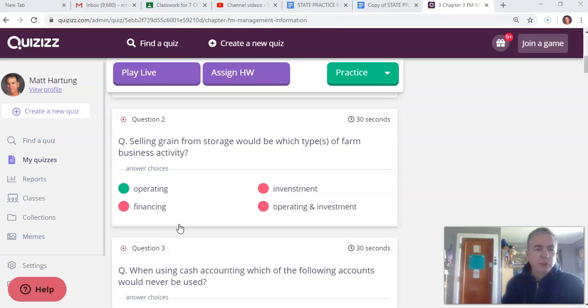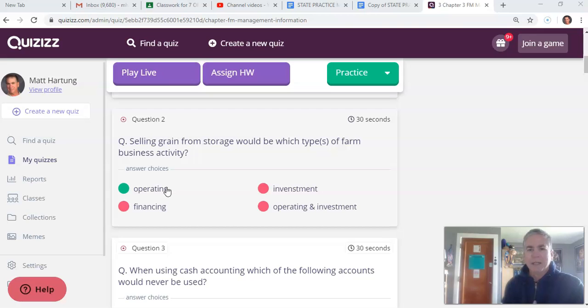Question 2. Selling grain from storage would be which type of farm business activity? All right, so this gets into, I see we have a misspelled word there. That should be investment activity. But this gets into things like cash flow statements, because there's different types of activities that occur in a business that involve cash. And so this is a category of each of those. So you've got investment activities, financing activities, and then there's operating activities.